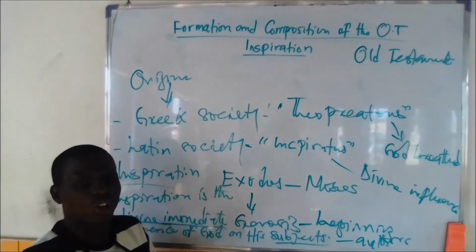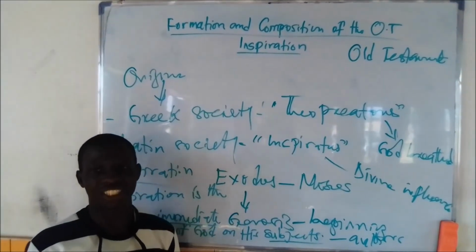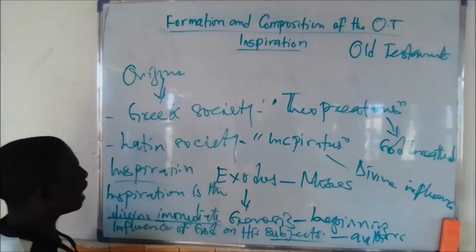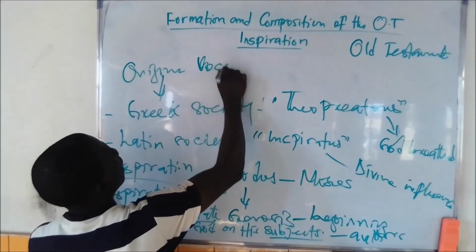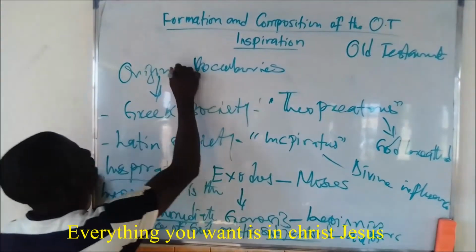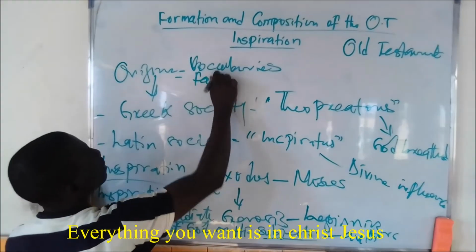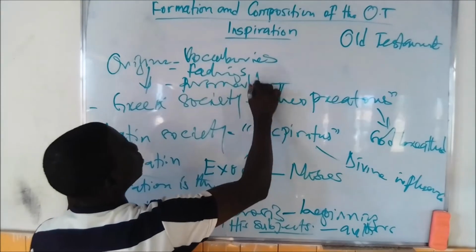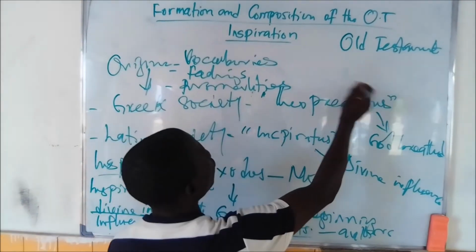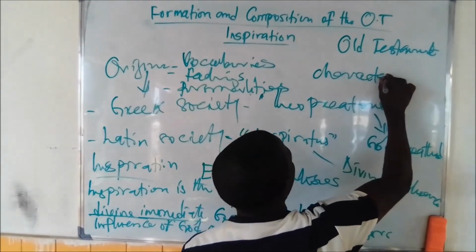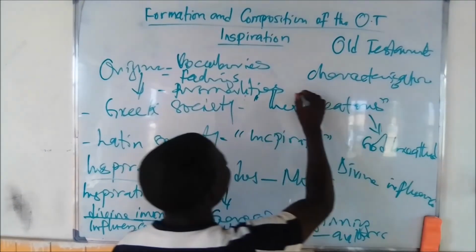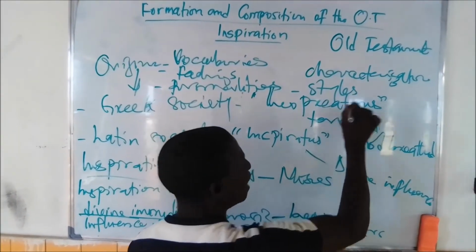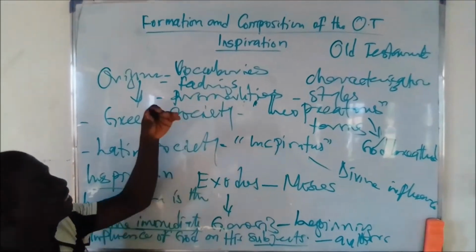Immediately when God whispered to them, God took charge of everything about them. God took control of everything that pertains to the author in terms of their vocabularies, their feelings, their personalities, their characters, their styles, the language, everything that makes up the Bible.